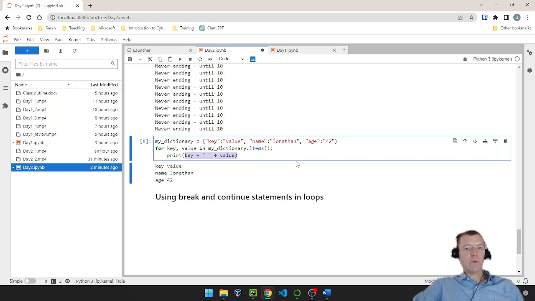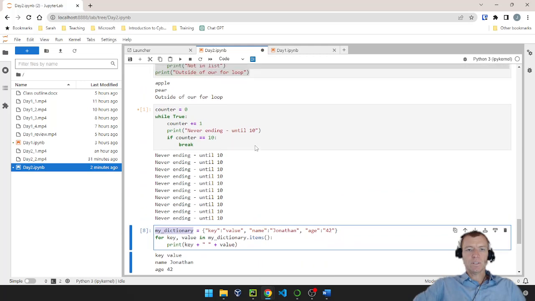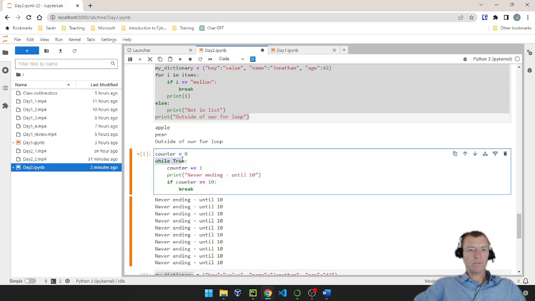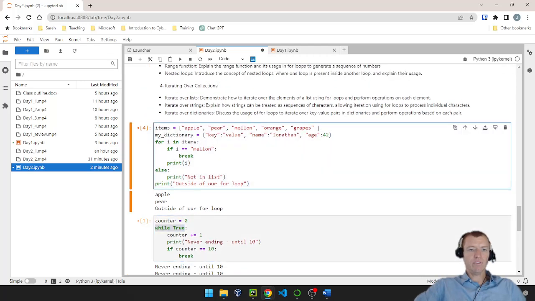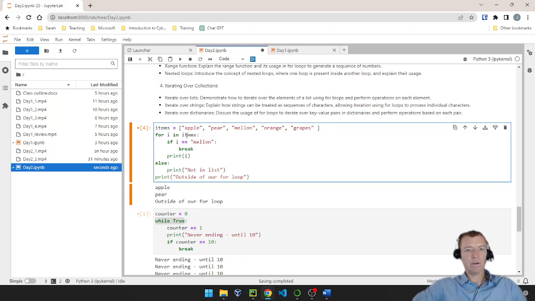All right, so what I want you to take away from this is that dictionaries are a really convenient way to hold information that has some kind of lookup field and the value that's supposed to be held in that field, right? We've seen while loops and made them infinite. We've looked at for loops and going item by item. Let's get rid of our dictionary for that noise there. We'll go item by item through our list, and if I hit the break keyword, it ignores the else below it.